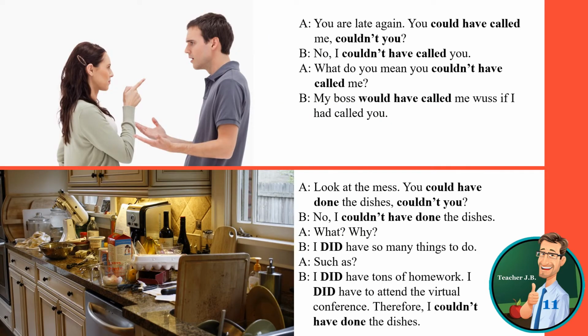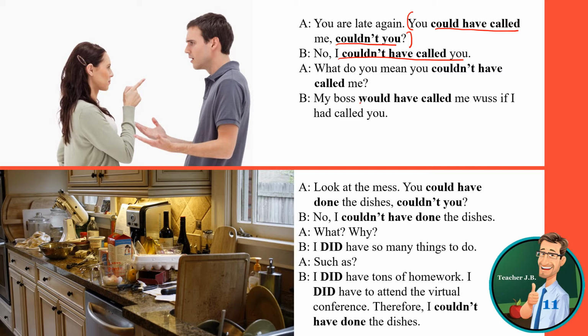Okay, we have the same picture, but a little bit different conversation. You're late again. You could have called me. It was possible for you to call me, right? Couldn't you? You could have called me, couldn't you? No, I couldn't have called you. No, it was not possible for me to call you. What do you mean you couldn't have called me? What do you mean that it was not possible for you to call me?